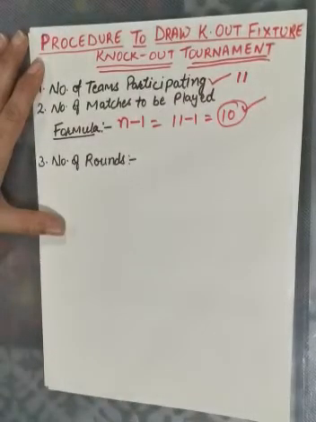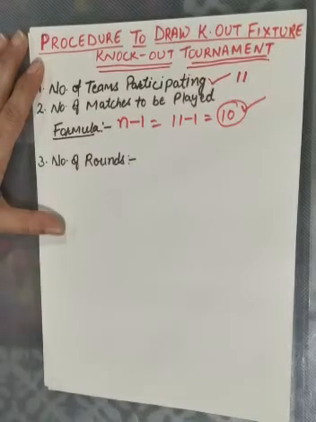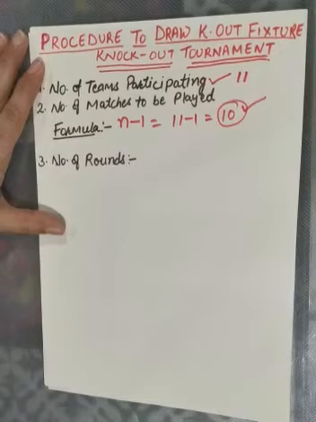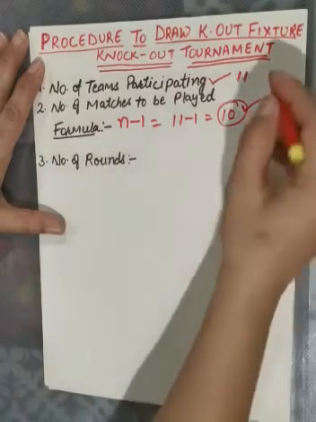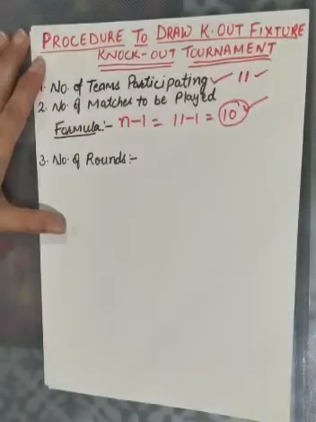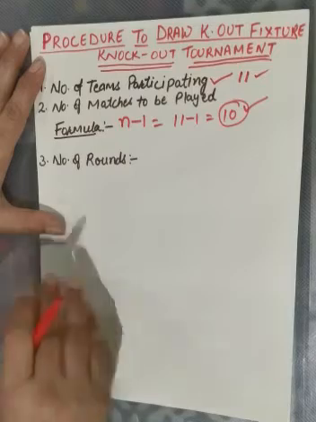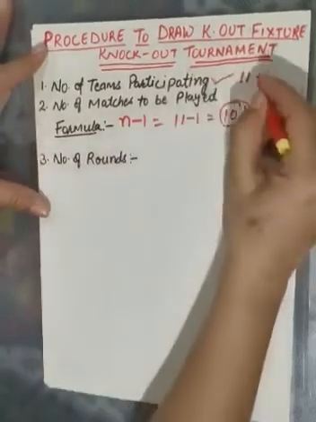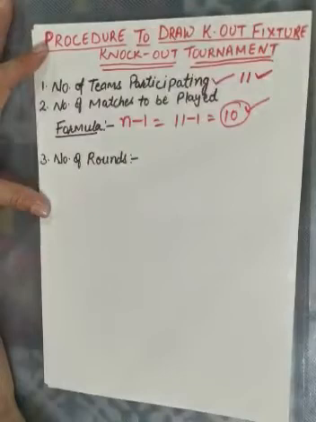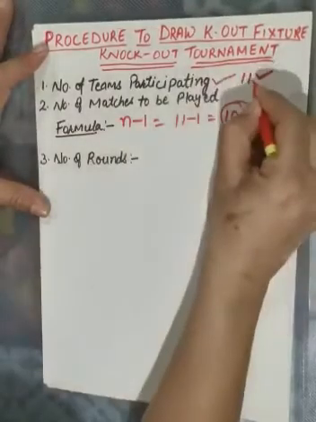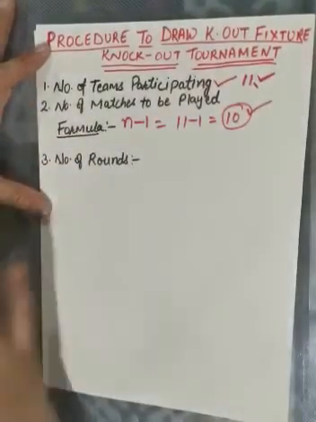Next is the total number of rounds played in the tournament, and it completely depends upon two things. The very first thing is the number of teams playing in the tournament. That is clear. And next is the highest and nearest power of 2 from the total number of teams. For example, we have 11 teams, so we will see the highest power of 2 for 11 teams.